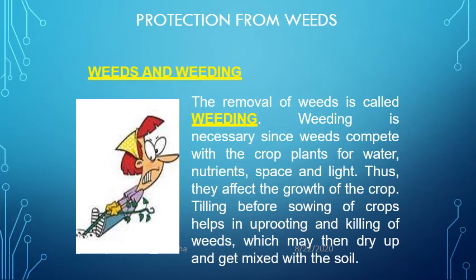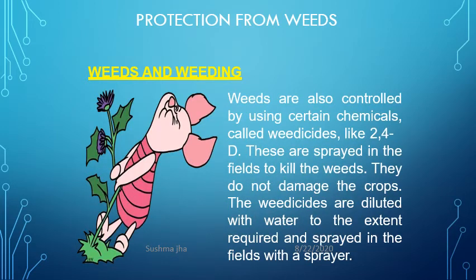Tilling before sowing of the crops helps in uprooting and killing the weeds, which may then dry up and get mixed with the soil. Weeding is also done by certain chemicals. Weeds can be controlled by weedicides, which kill the weeds. An example is 2,4-D. They are sprayed in the field to kill the weeds, and they do not damage the main crop. Weedicides are diluted with water to the extent required and sprayed in the field with a sprayer.